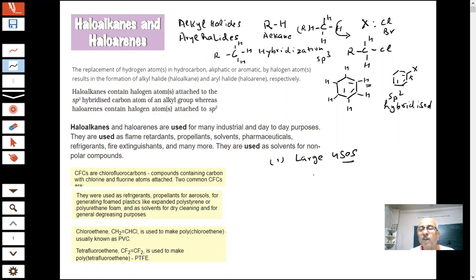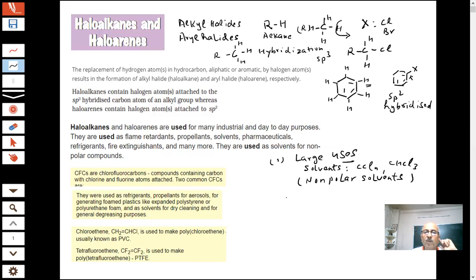So they are used as solvents for non-polar compounds, such as chloroform and CCl4.